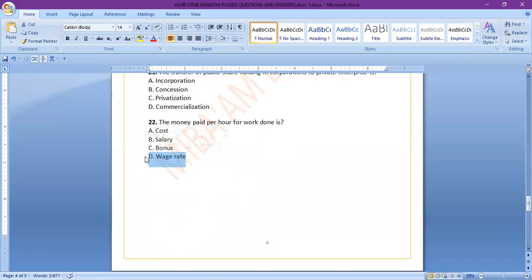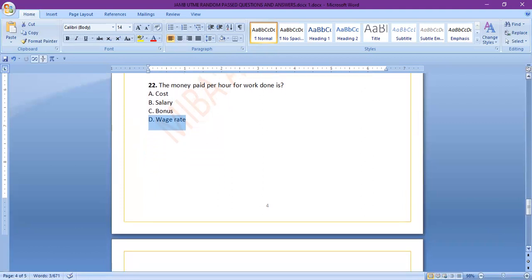The whole idea of wage rate is usually the payment per hour or payment per day, but the salary component, we can say the salary is the computation of wage rate up until a month before payment. That's the difference. So the whole idea is that if it is on per hour, it's just the wage rate.